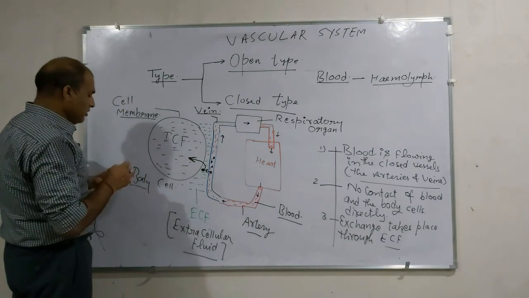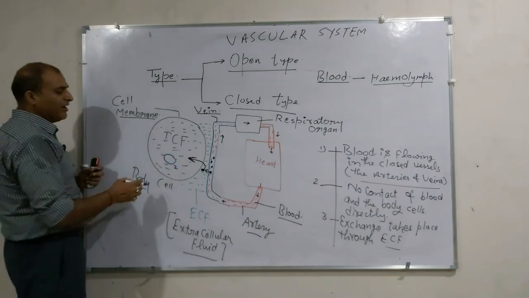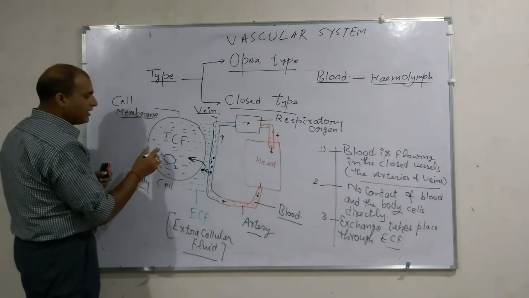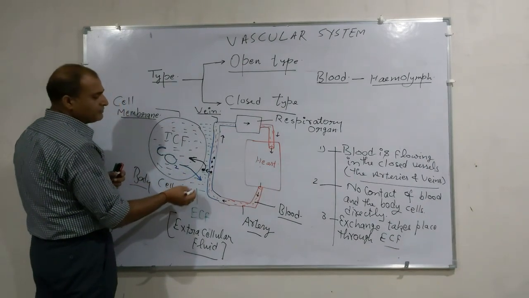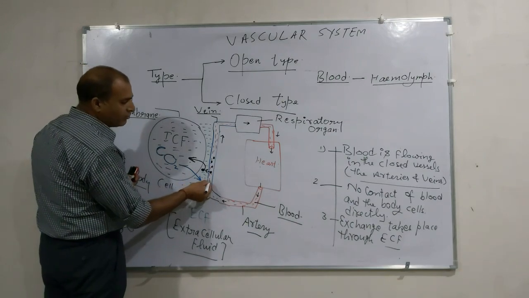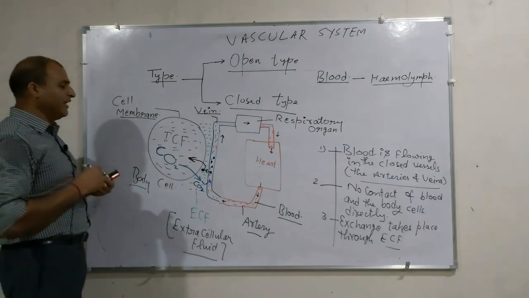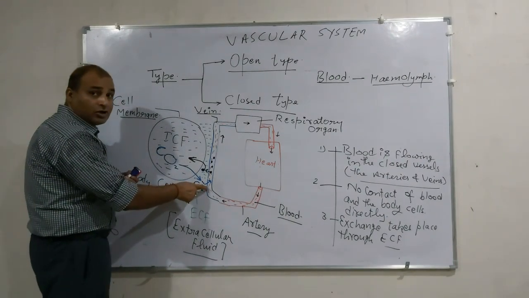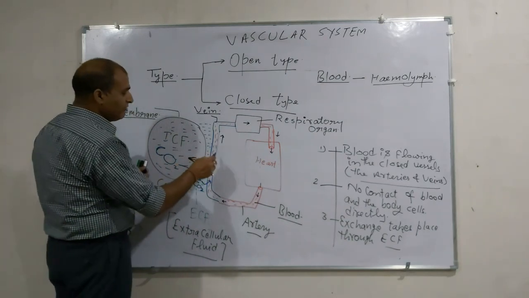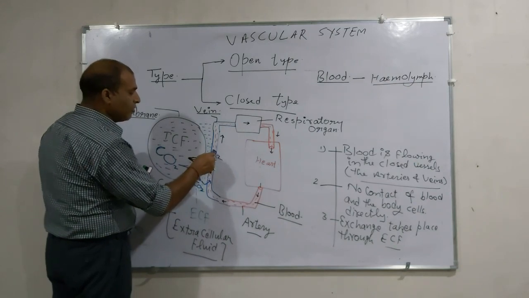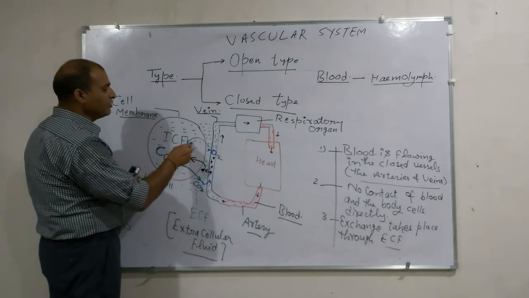Suppose that oxygen molecule is consumed in respiration and carbon dioxide is produced. Now this carbon dioxide first of all comes to the ECF from the cell, and from here it is poured into the blood vessel and circulated. And the oxygen which is coming from blood first of all comes to the ECF, and from ECF this comes to the body cell.